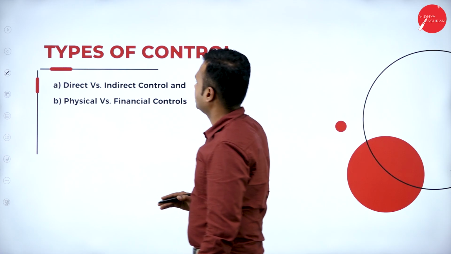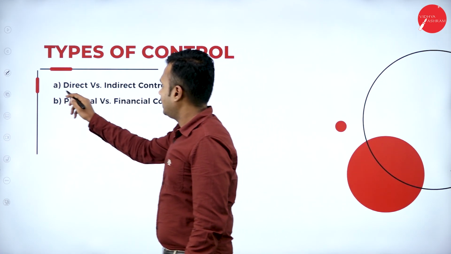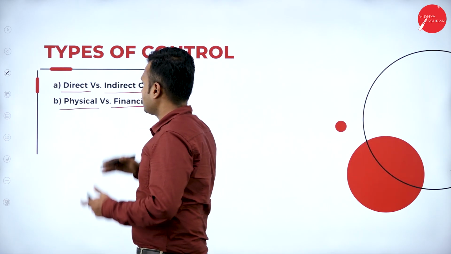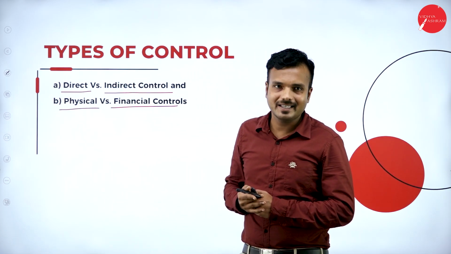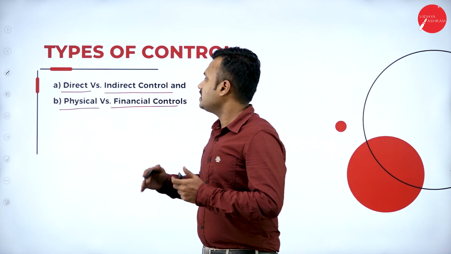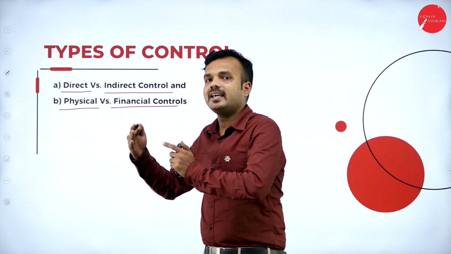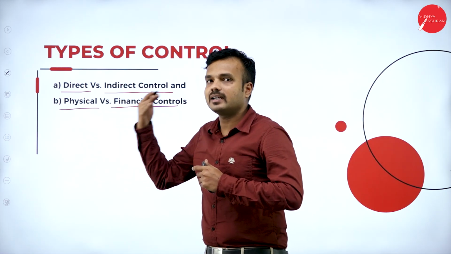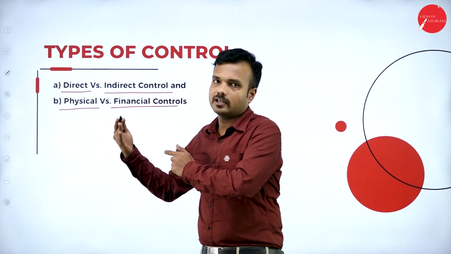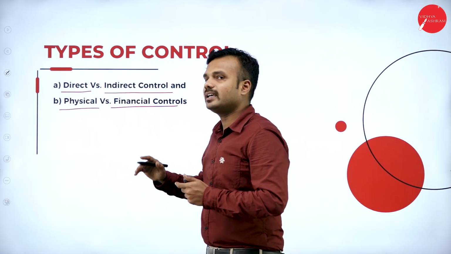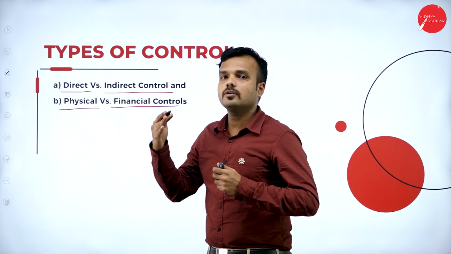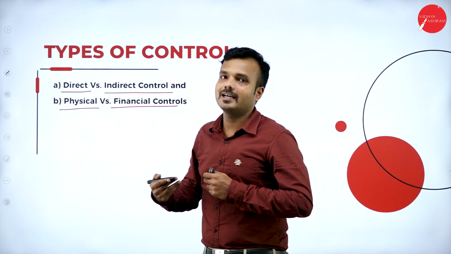Types of control. So there are 4 types of control: direct control, indirect control, physical control and financial control. These are the 4 kinds of control that we can see in the process of controlling. What is direct control about? These are areas like cost control, quality control and budgetary control that we can control directly, right? So cost control, quality control and budgetary control are in our hand. Indirect control is not in our hand. It is a way of devising the control system, where a controlling unit is managed automatically, right?